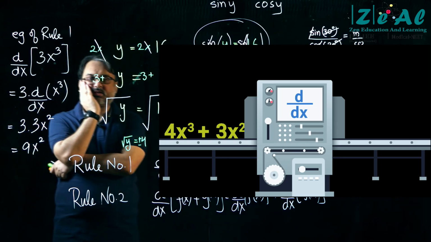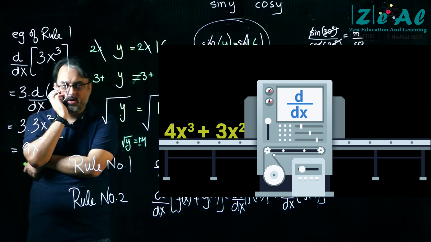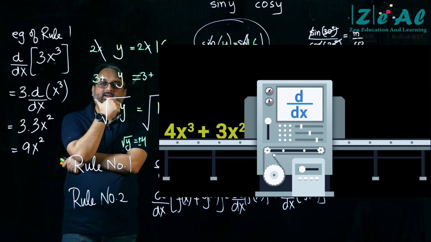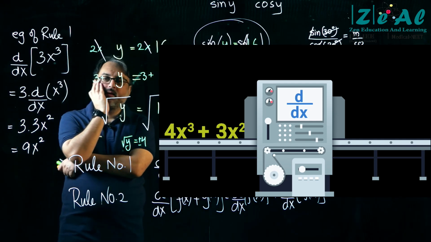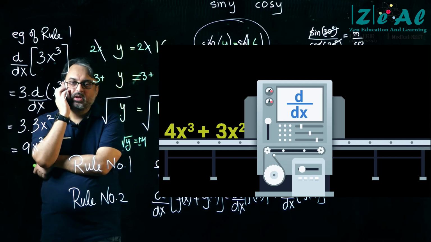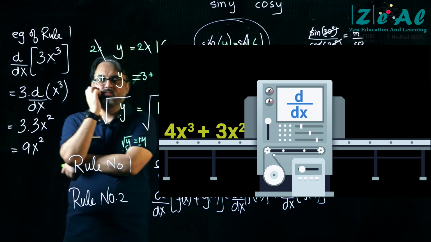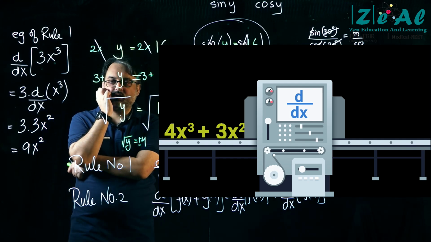4x cube plus 3x square is going to be differentiated. It's going to be operated on by d by dx. Very good, Path. Yes. Very good. Yes, Nishchay. Yes, Matthew. Yes, Avnish. बाकी लोग? Amog, yes. Good. Jashan, yes.